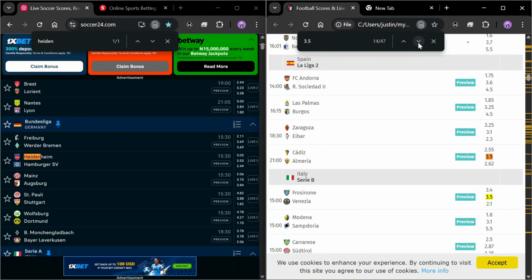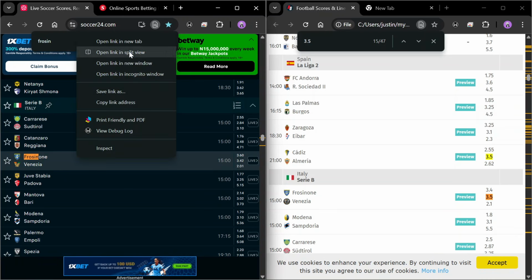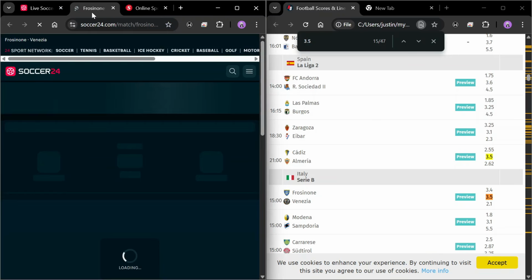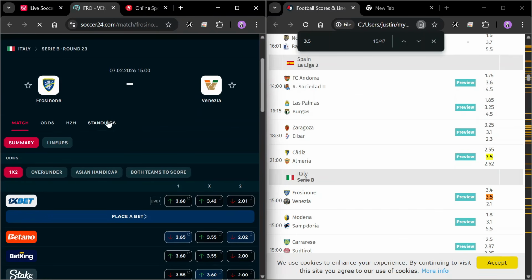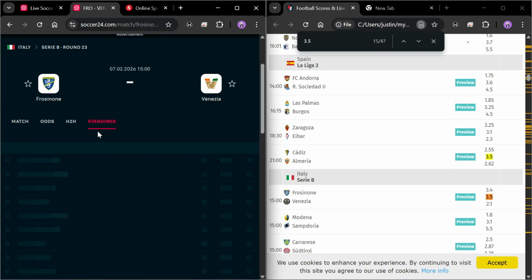We have Venezia versus Frosinone. This is Italy Serie B, one of those leagues that don't score a lot, but we can also make predictions from here, and let's see what it will actually give us. So let's proceed to the tab for this and then select standings. So most of you are familiar with all these steps I'm taking already.